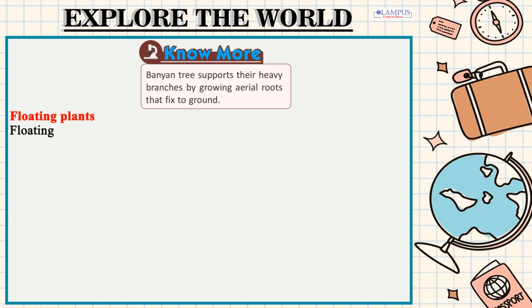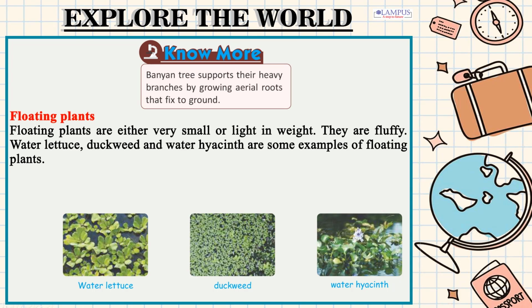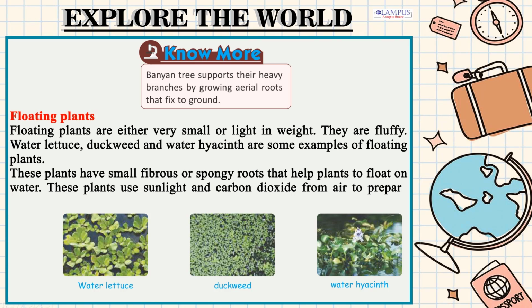Floating plants. Floating plants are either very small or light in weight. They are fluffy. Water lettuce, duckweed and water hyacinth are some examples of floating plants. These plants have small fibrous or spongy roots that help plants to float on water. These plants use sunlight and carbon dioxide from air to prepare their food.